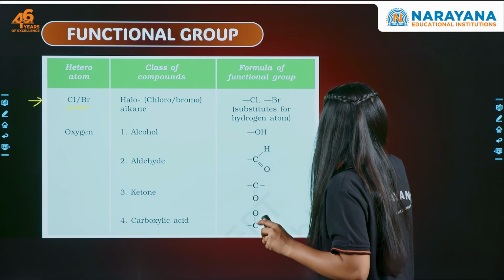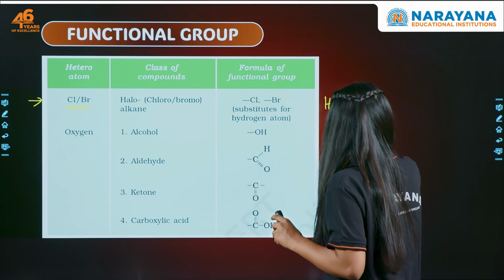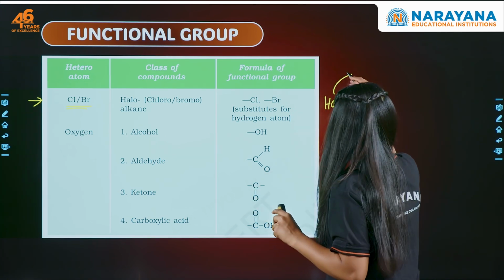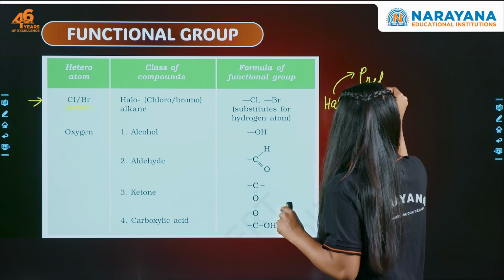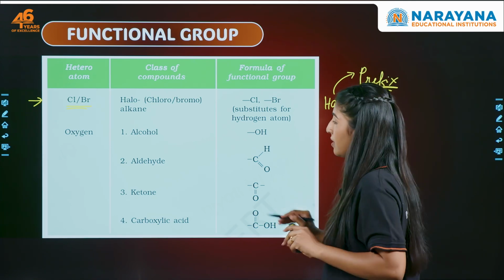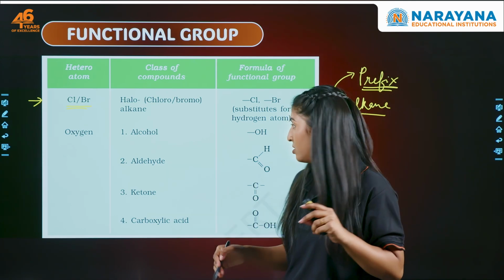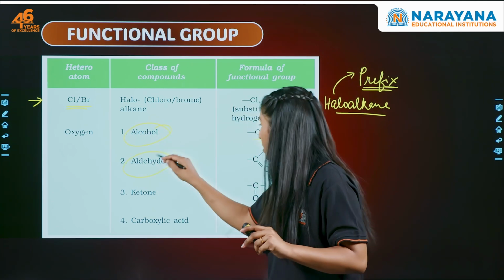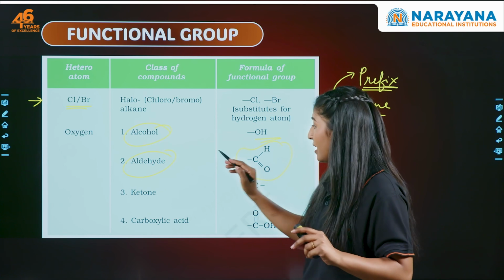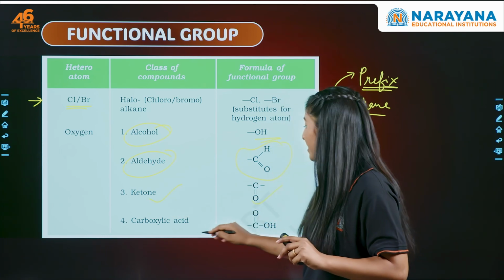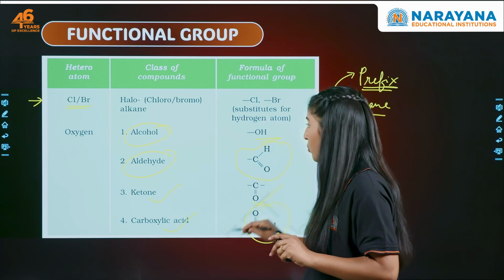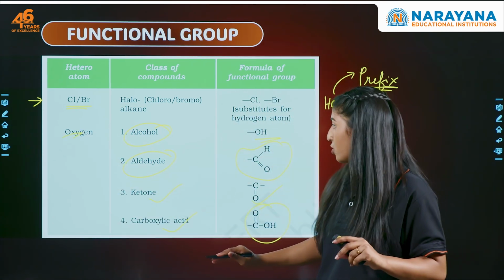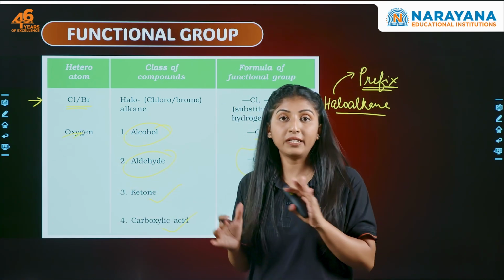So what do we call them in general? They are called haloalkanes, right? And they are generally taken as a prefix. What is a prefix? We'll discuss when we discuss the nomenclature. Then if the heteroatom is oxygen, oxygen के presence में we can have alcohol, that is OH. If we have aldehyde, it will be CHO. Then we can have ketone, that is C double bond O, and then carboxylic acid, that is COOH. So these are the 5 functional groups that we will be discussing today.